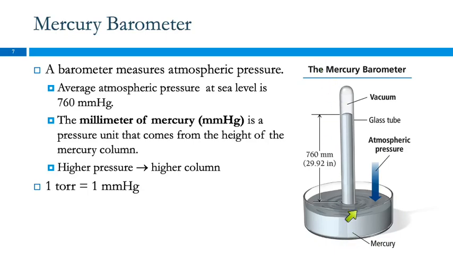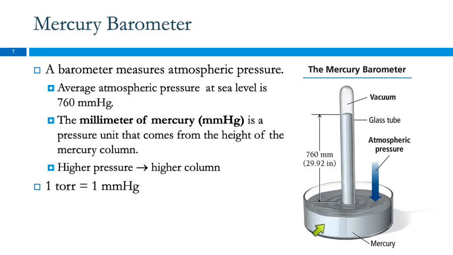We take a long glass tube, fill it with mercury, and invert it into an open dish of mercury. If this was water, the water would stay all the way up in the top of the tube unless your tube was like 32 feet tall. Haven't seen one of those.